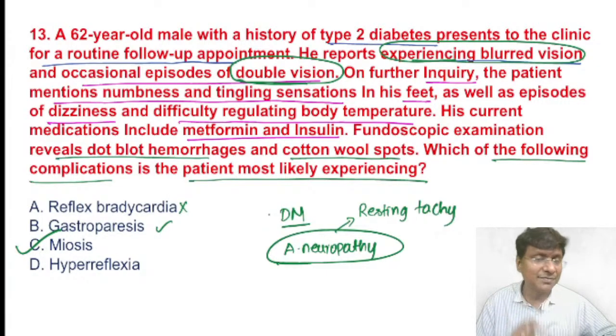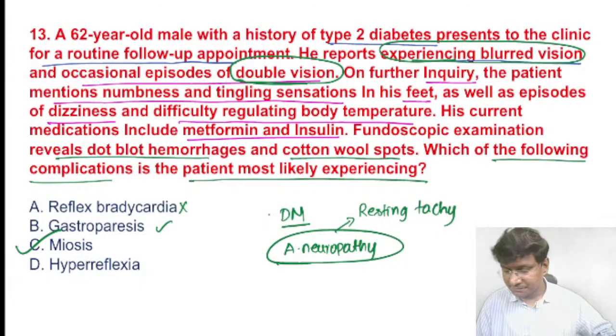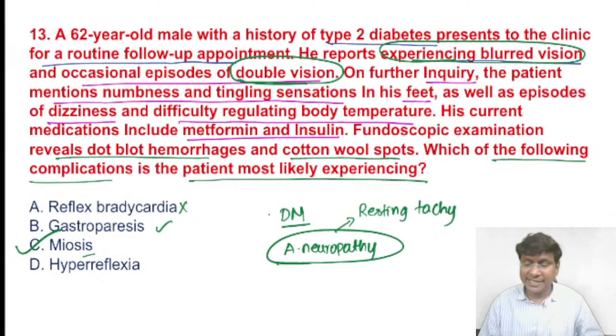They will not have the mydriasis here, they will have the miosis. So the answer here is miosis. It is not gastroparesis. Why? Because the patient's presenting symptom is very, very important here. The presenting symptom is the visual abnormalities. So that is the reason why the answer is miosis here.